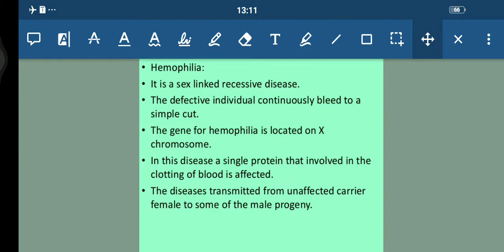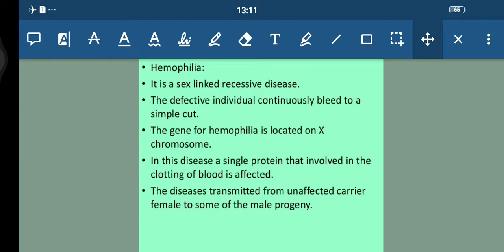If somebody is suffering from this disease, the female is the carrier, and it shows transmission from an unaffected carrier female to some of the male progeny.